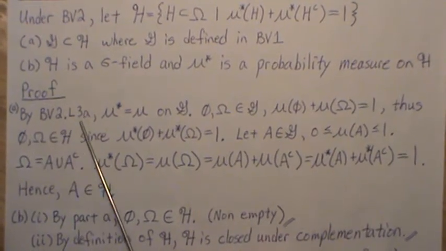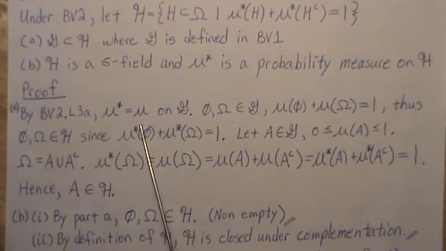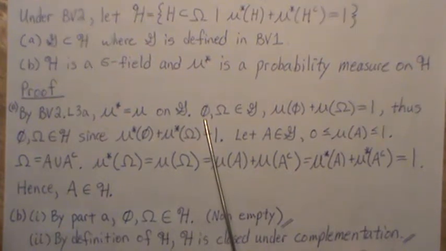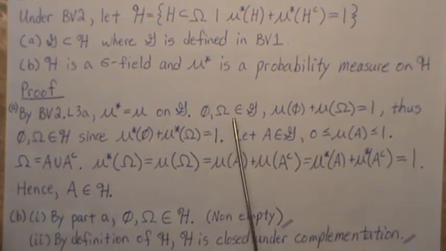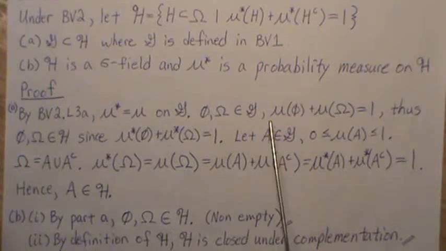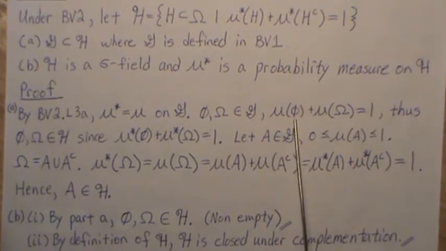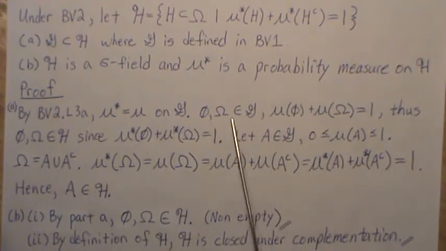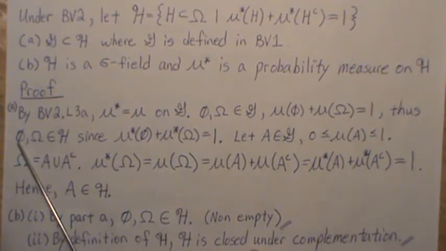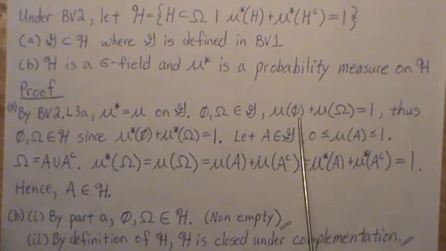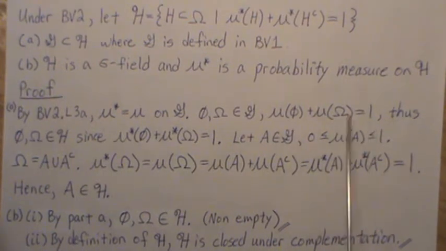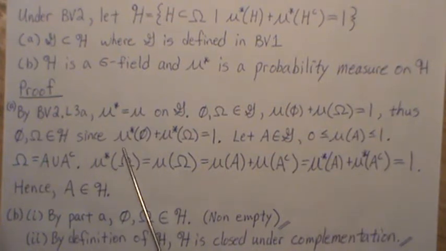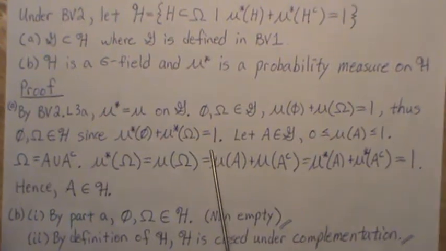So by BV2 lemma 3a, mu star is equal to mu while we're on sets in G. Now since the empty set and omega live in G, that says that mu of the empty set plus mu of omega equals 1. And since these live in G, the complement of each is the other, so that tells us they also live in H. But since mu agrees with mu star, that says that this also has to equal 1.